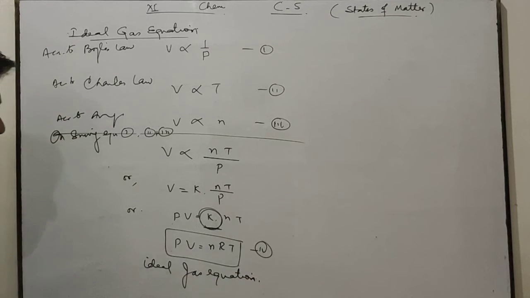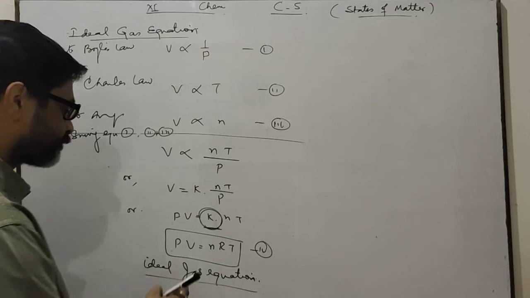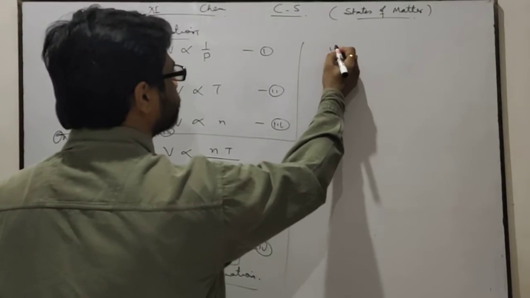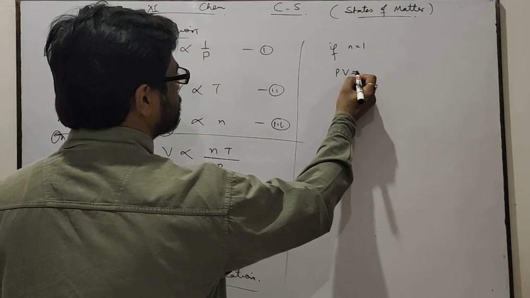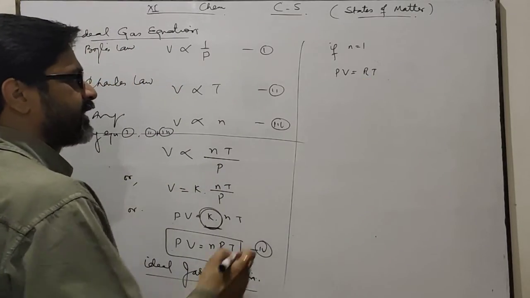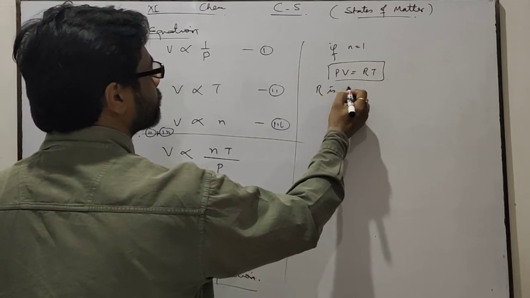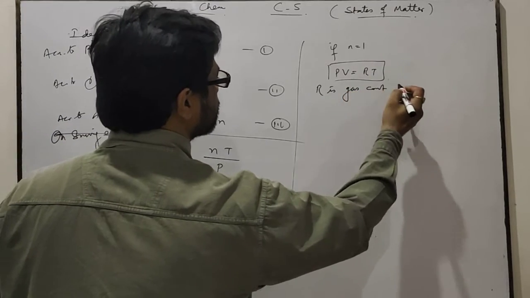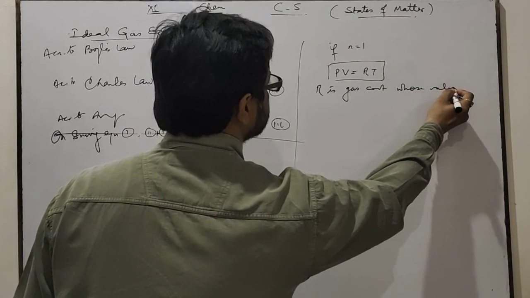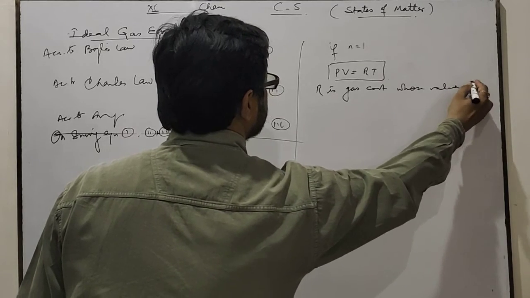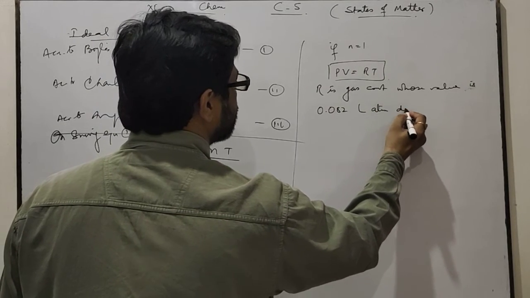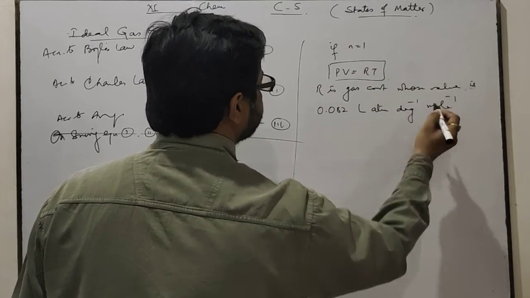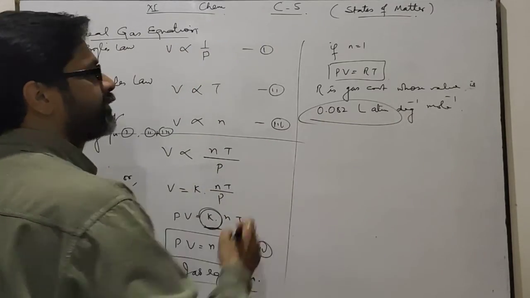This is the ideal gas equation: PV equals nRT. If n equals 1, then the formula becomes PV equals RT. R is the gas constant, whose value is 0.082 liter atmosphere per degree per mole. This is the value of R.